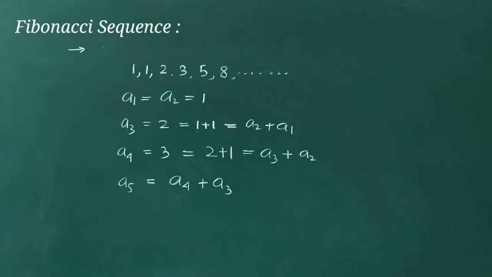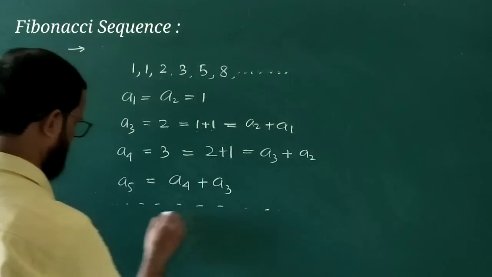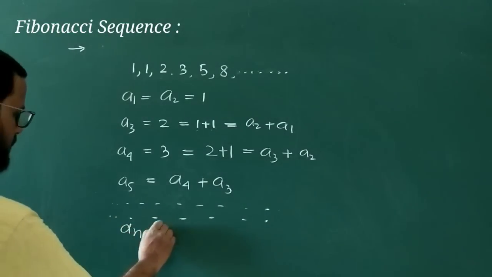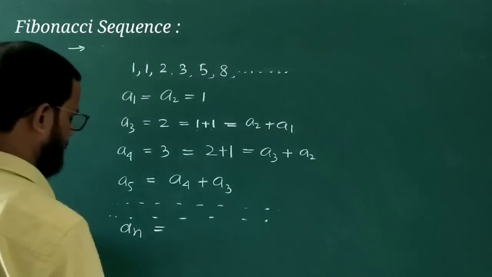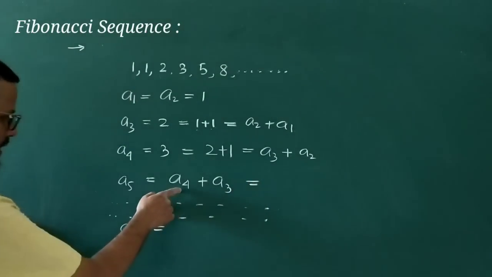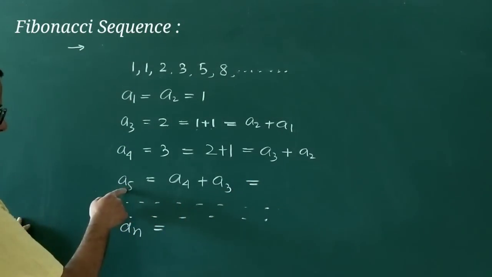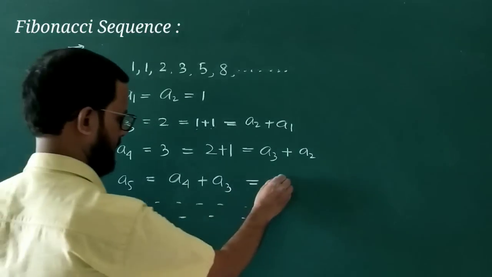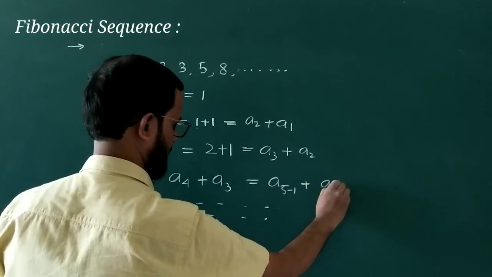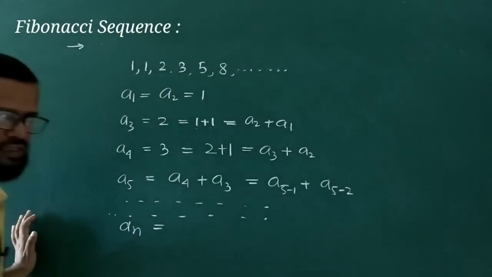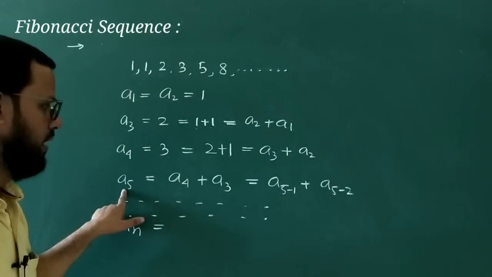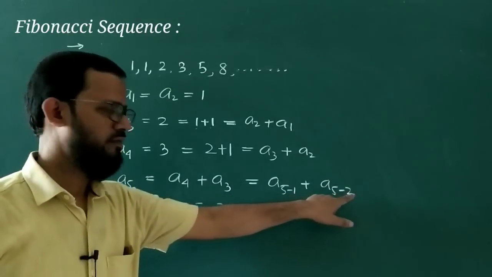So in this way what will be the nth term, nth टर्म क्या होगा, an will be this particular. ये जो रिलेशन है इसको हम लिख सकते हैं, a5 can be written as, if it is n then it will be what, n minus 1 and it will be what, n minus 2. Can I write this? सफिक्स में जाकर देखो 5 क्या है, 4 के साथ मैं रिलेट कर रहा हूँ, and 3 can be written as what, 5 minus 2.